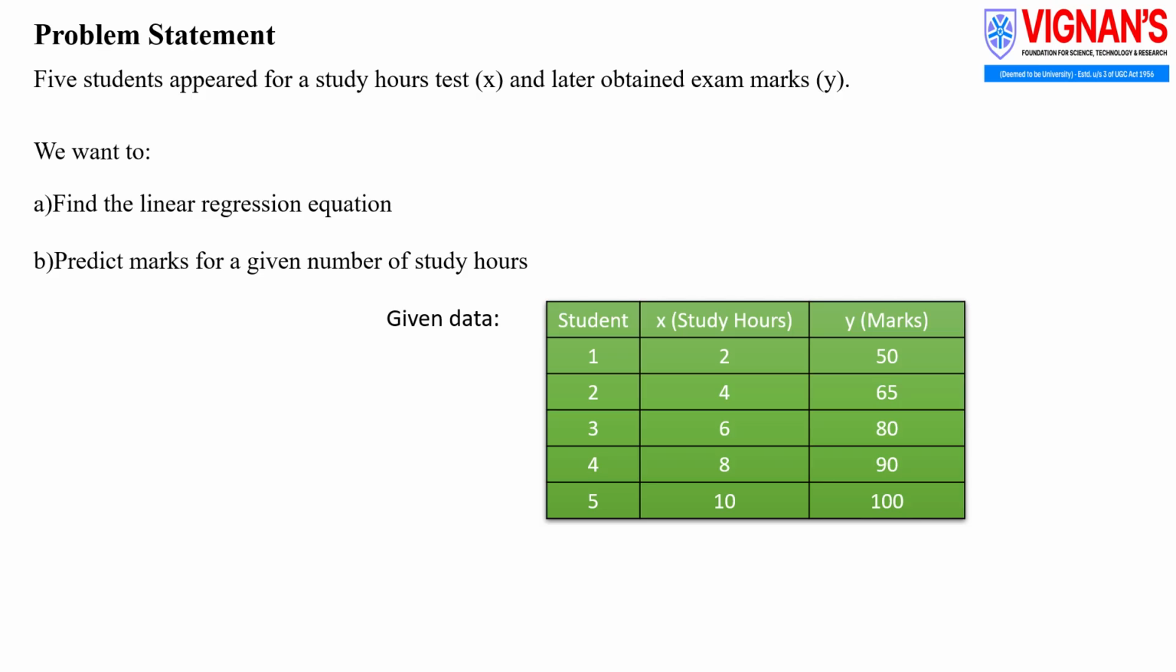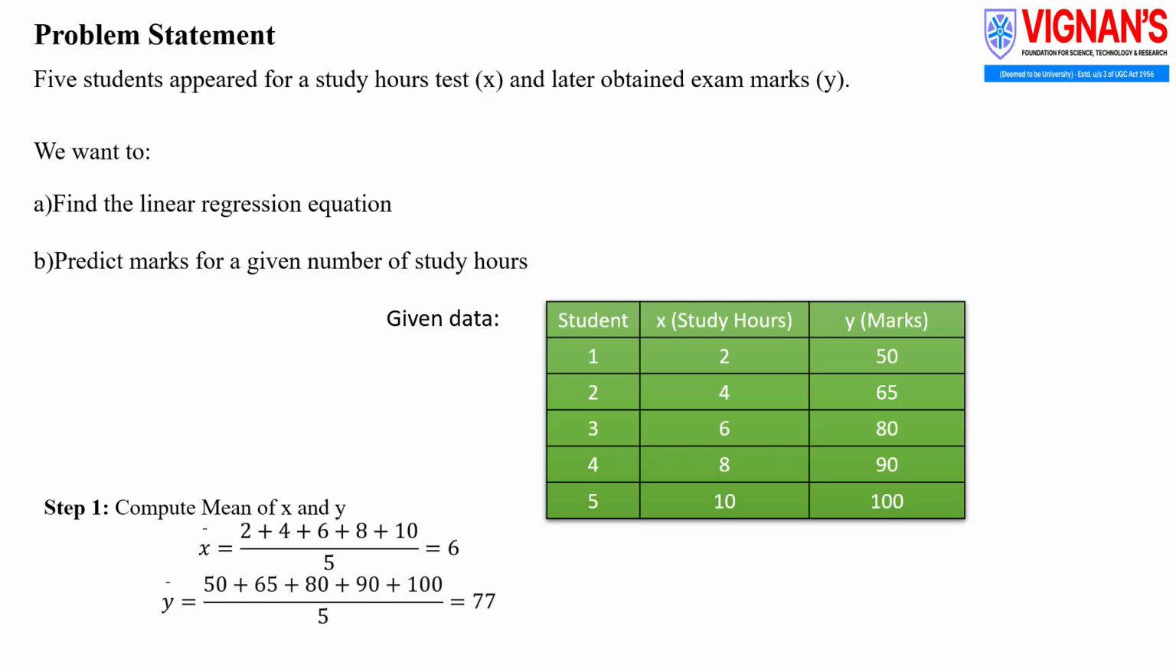Here we calculate the mean of x by adding all the study hour values and dividing by the total number of students. The average study time obtained is 6 hours. Similarly, the mean of y is calculated by adding all the marks and dividing by the number of students. The average marks obtained is 77.